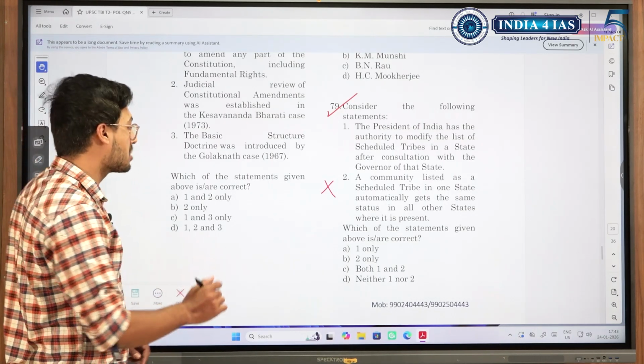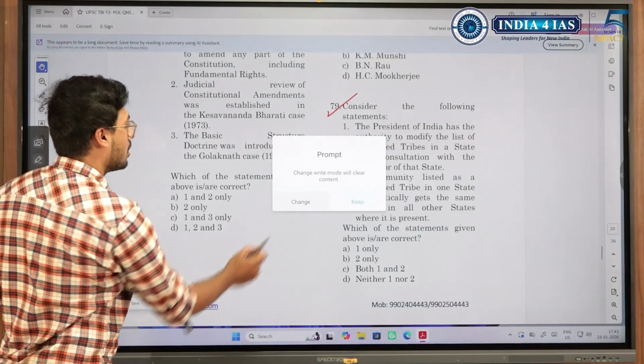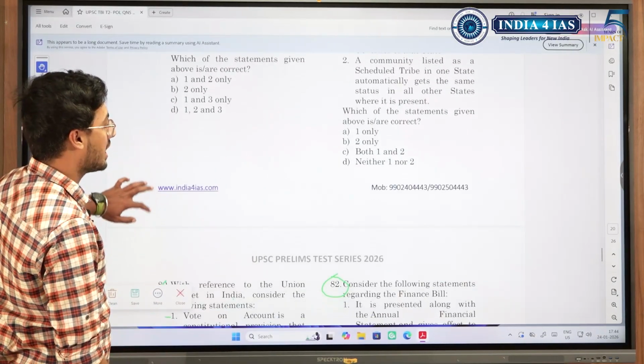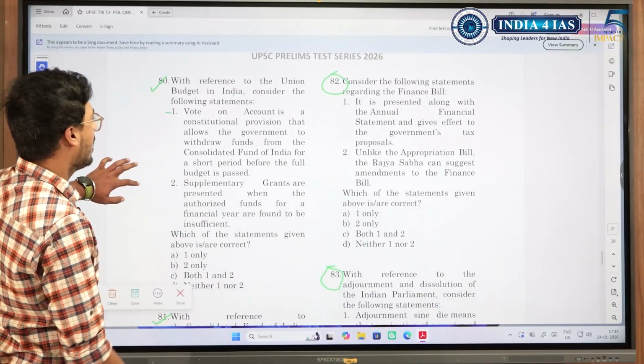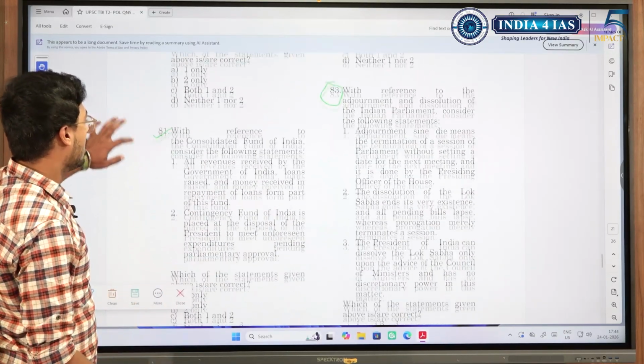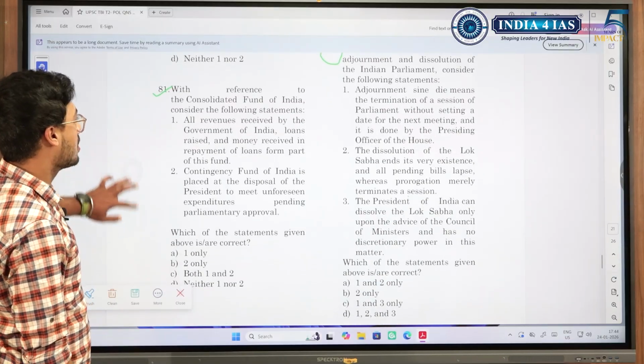So it varies from state to state, so if you knew this, you could have answered this, because the first one we know, we are not aware of the second statement. Again, vote on account was used earlier, now it is not used. Basic things. Consolidated Fund of India, simple question.